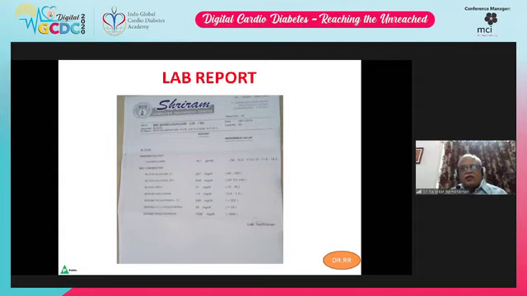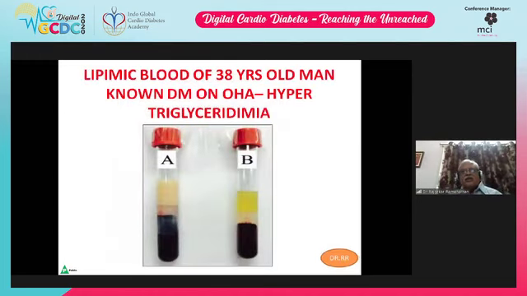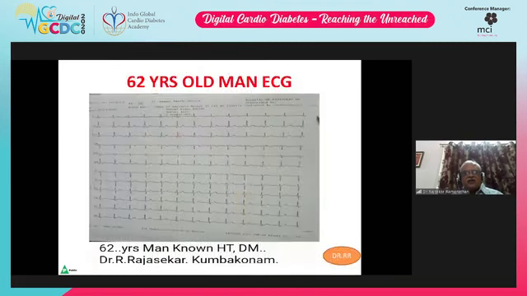You can see the lab reports also. Look carefully, the triglycerides are more than 1000 milligrams per deciliter. So this is lipemic blood of a 38-year-old gentleman, known diabetic on OHA. This is hypertriglyceridemia. You can see the creamy layer on storing in the refrigerator.